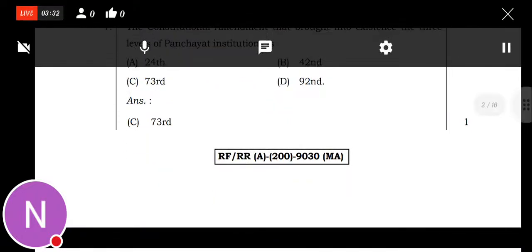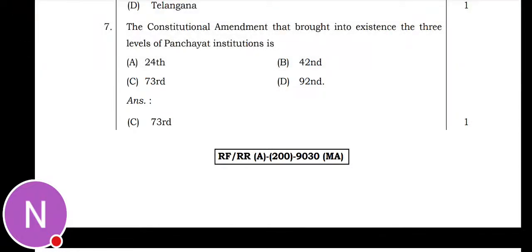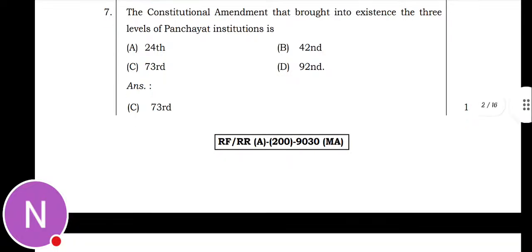Next, they asked, the constitutional amendment that brought into existence the 3 levels of panchayat institution is 24th, 42nd, 73rd or 92nd. So the constitutional amendment that brought into existence the 3 levels of panchayat institution is the 73rd amendment.